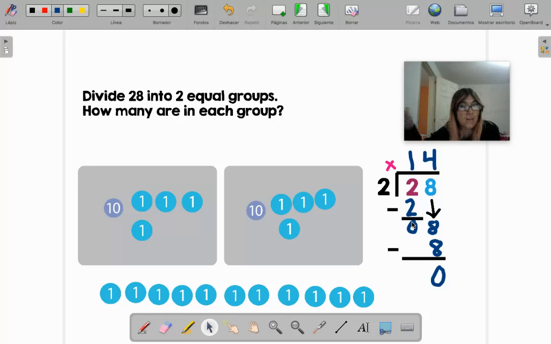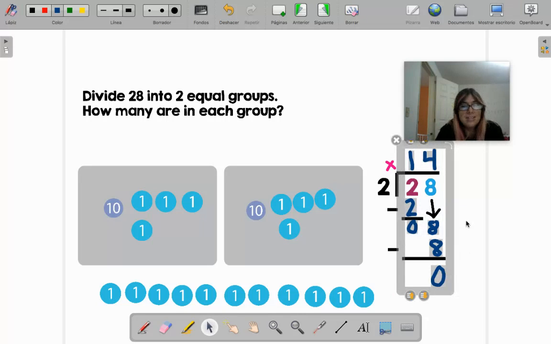But there are different numbers over there. Don't copy these numbers. Then you come and listen again. What did she do after that? She said we have to bring the next number down. So you do it over there. Understand? That's if you want to do it, the extra work. You have to try and do it. This is not like the check what you know and say I don't know. Yes, you have to try and do it. If you get it wrong, I will not mark it wrong, but if you get it good, you get a lot of points in Class Dojo.